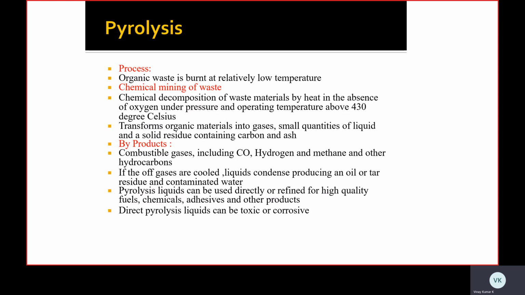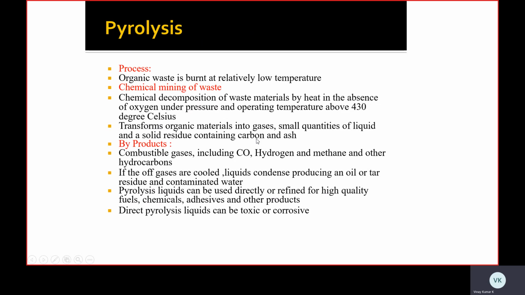Of all these byproducts, what next do we have to do? We have combustible gases, including carbon monoxide, hydrogen, methane, and other hydrocarbons. We have separated the residues of the organic waste material into gas, small quantities of liquid, and solids.